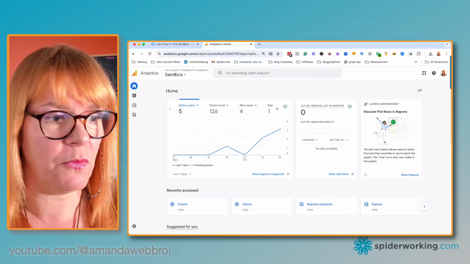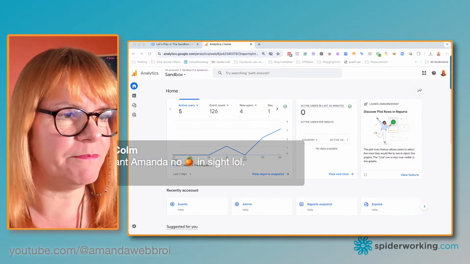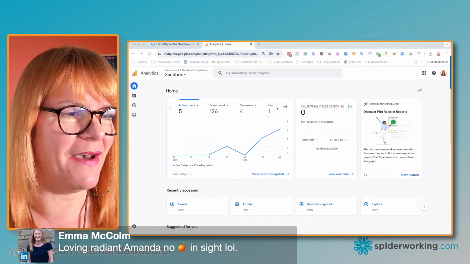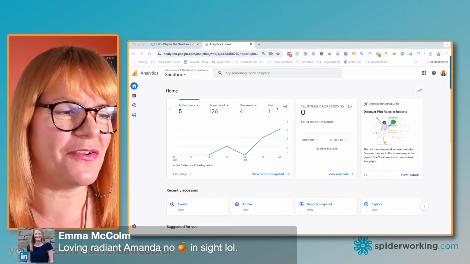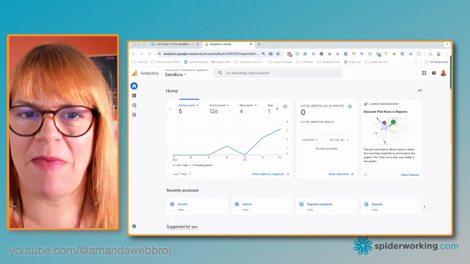Now it's got another window in front of me. Ah, Emma, you're so nice. Can't even see your comment because I'm hiding things. Thank you so much. Looking radiant. No peach in sight. Good. I don't look like that man.